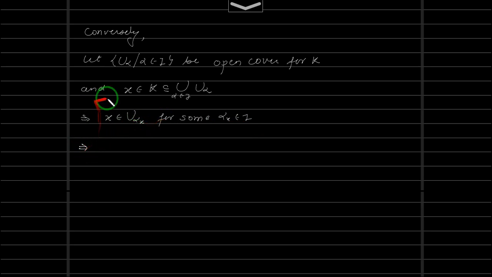Okay. So this implies, since we have B as a basis, there exists a basis element, say B alpha x, such that x is in B alpha x, which is a subset of U alpha x. This is the notation I am using, by definition of basis and open set.